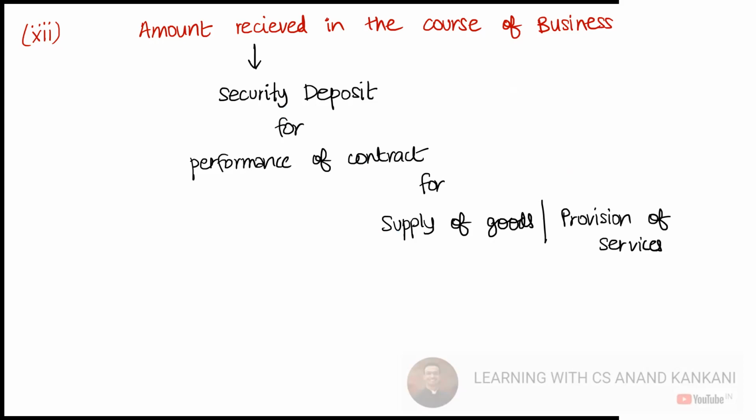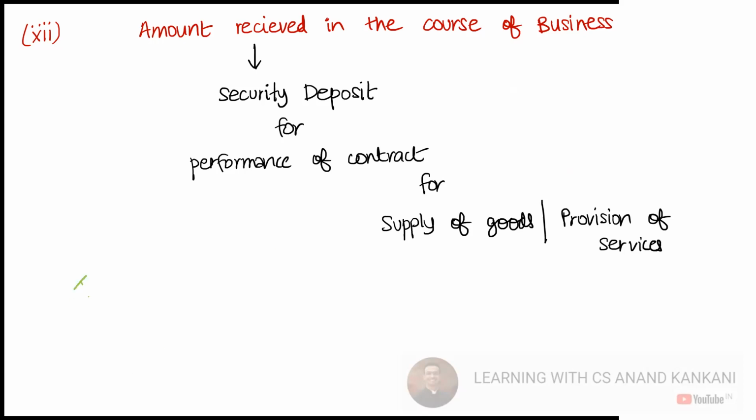Just take an example: you have received the money. Now the company has placed an order, and the person is saying that yes, we are definitely going to supply you these particular goods. We say that we don't trust you, give us some deposit, some token amount. So the token amount has been received, right? The company is giving tenders.